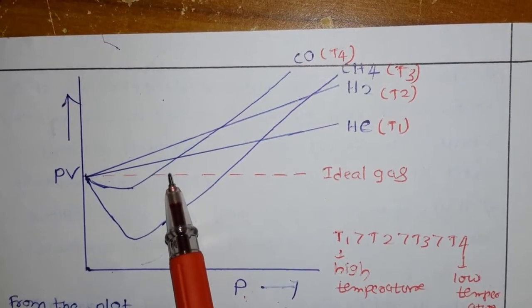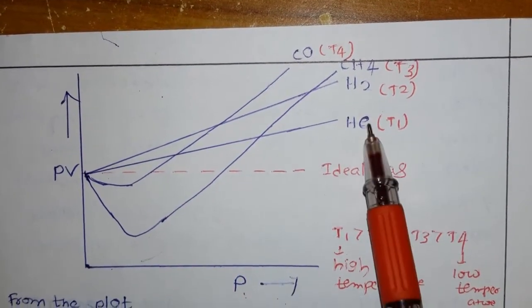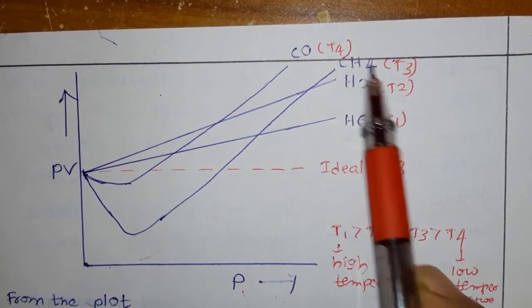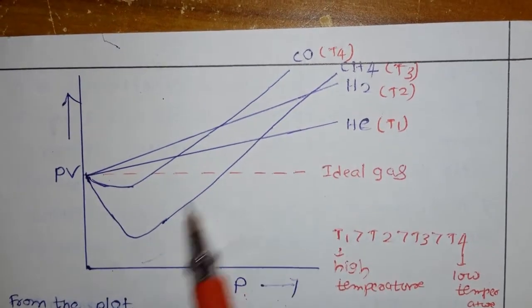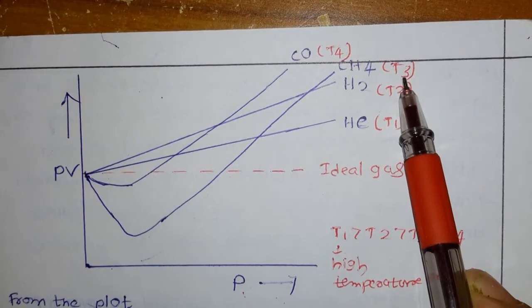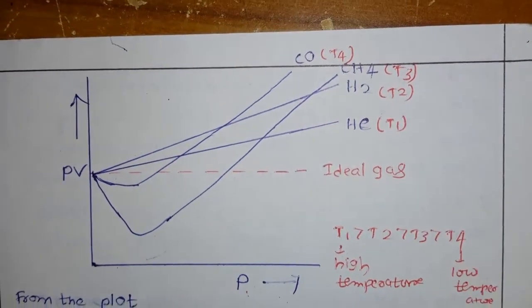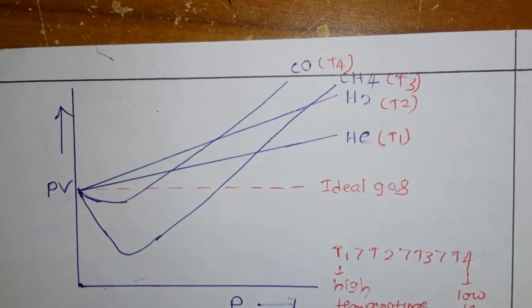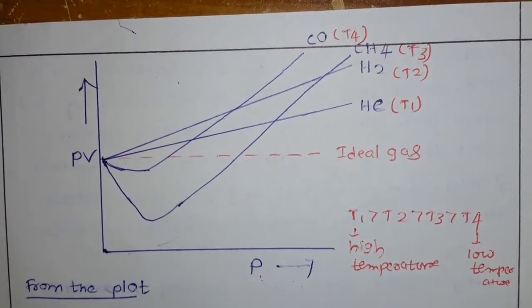At a low temperature, real gases deviate from ideal behavior. How here? If you go for T3, T4, these are the low temperatures. There is much more deviation compared to T1, T2. So from this we can conclude that real gases deviate from ideal behavior at a low temperature. Already we concluded that real gases show a deviation from ideal behavior at high pressure and low temperature.